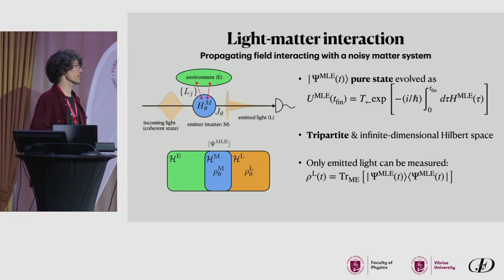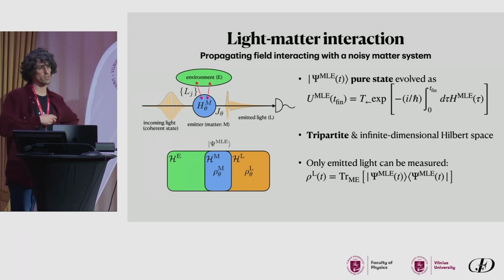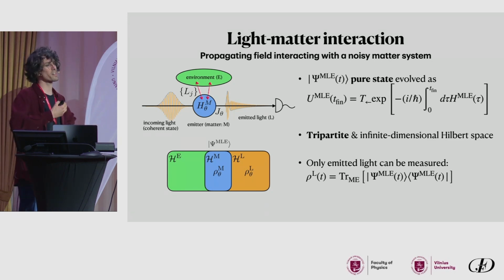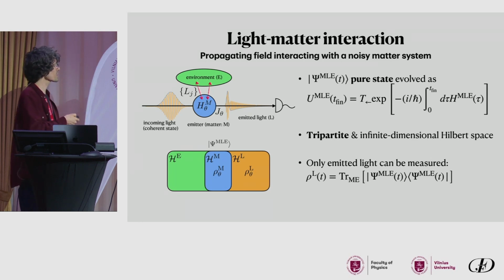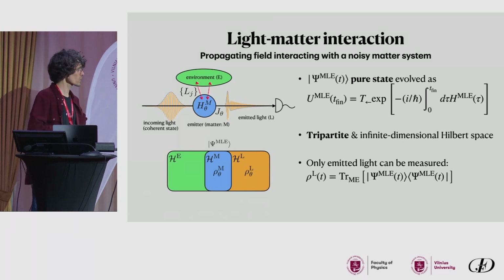And we only care about the light in the end. This is why we call this spectroscopy in a very generalized way. It's not really just spectroscopic measurement in the common sense, but it's spectroscopy in the sense that you shine light onto the emitter and then you can only measure the light, nothing else. So this is our object of interest.